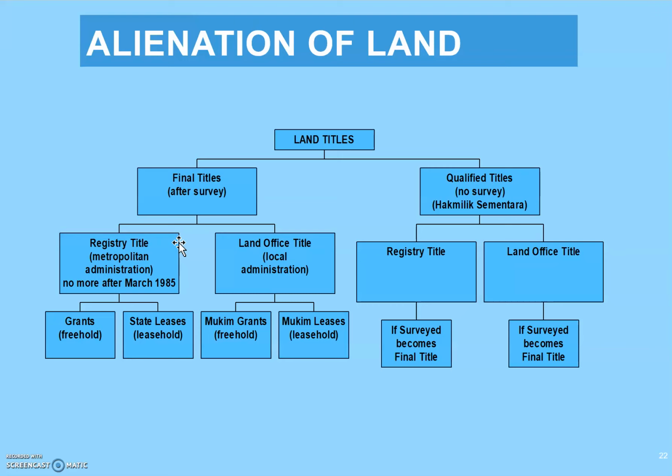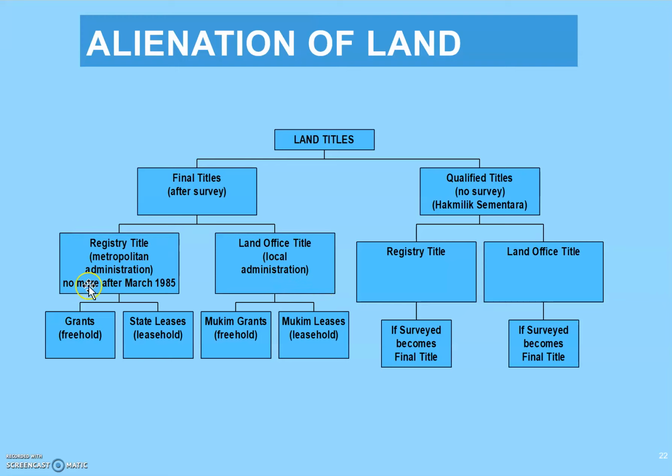Now, final title consists of two: registry title, which is Metropolitan Administration, no more after 1985, and then land office title, local administration.